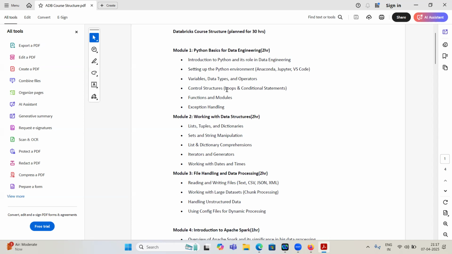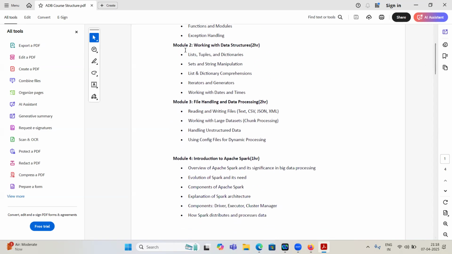We will cover what variables are, how to use indentation and comments, then data types and operators. We will discuss in more detail lists, tuples, and dictionaries, because in real time the data will be in the form of lists, tuples, or dictionaries.